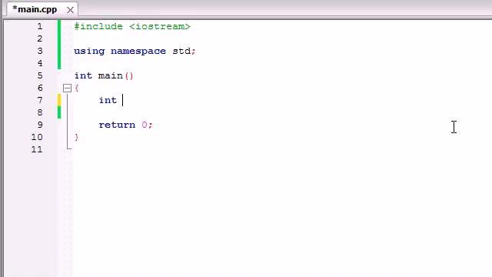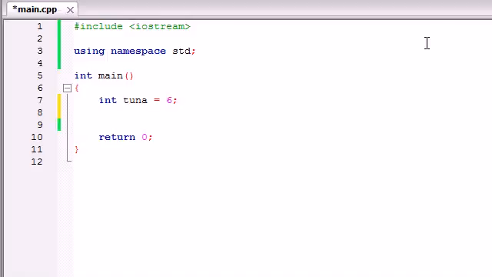So now that you gave C++ the type of data you're going to be working with, you need to go ahead and name your variable. Go ahead and name it anything you want. I'm going to name mine tuna. So now it has a type and a name. Now all we have to do is use the equal sign and set it equal to a value. Since this has to be equal to a whole number, let's set it equal to 6. It doesn't matter what whole number you set it equal to, but I just like 6. It's easy to type. So now we have the variable tuna, and C++ knows that it's an integer and it's equal to the value of 6.